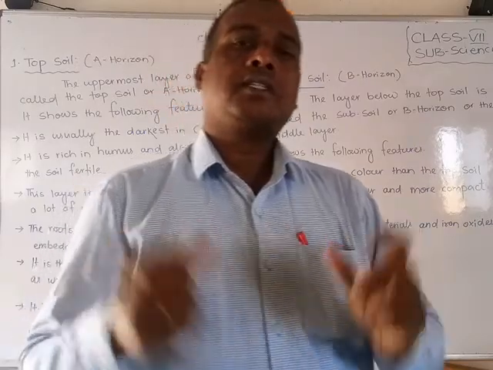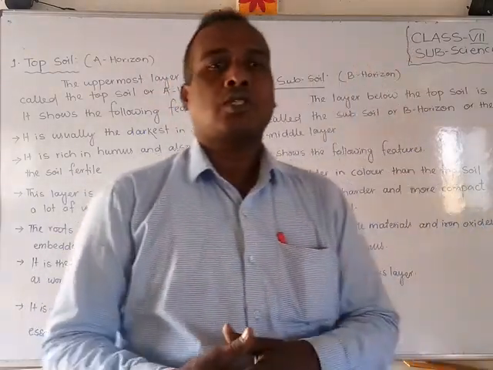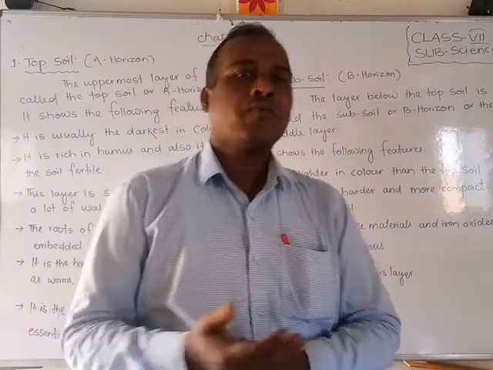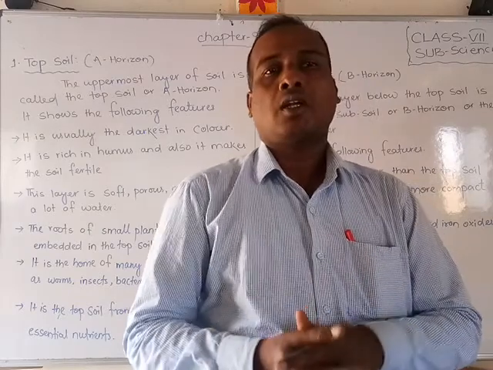This soil is especially dark in color, and it contains humus, which gives nutrients to the plants. So let us discuss the features of the topsoil.